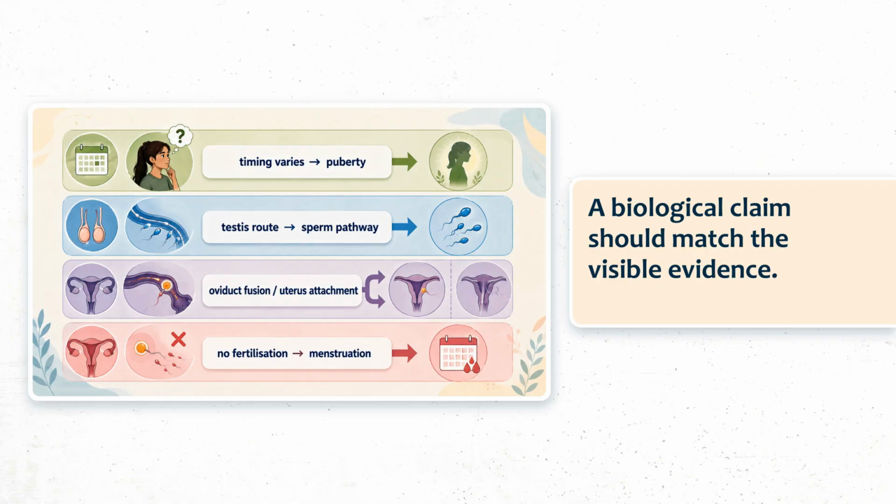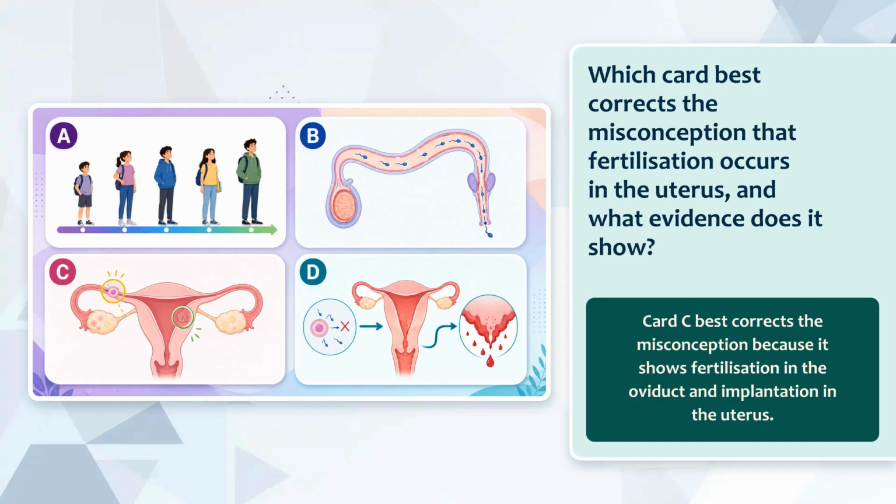Use the structure, location, or condition shown. Choose the card where location is the decisive clue. Which card best corrects the misconception that fertilization occurs in the uterus, and what evidence does it show? The two different locations make the correction visible. Card C best corrects the misconception because it shows fertilization in the oviduct and implantation in the uterus. The separate fusion and attachment locations make the distinction clear.